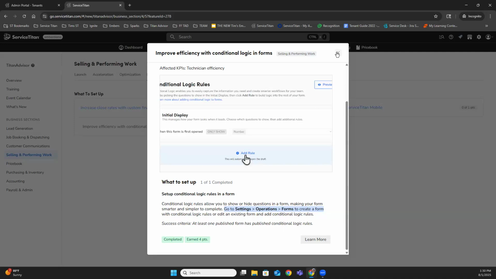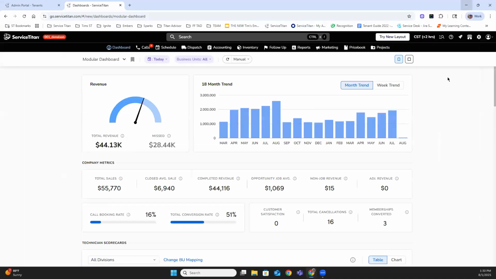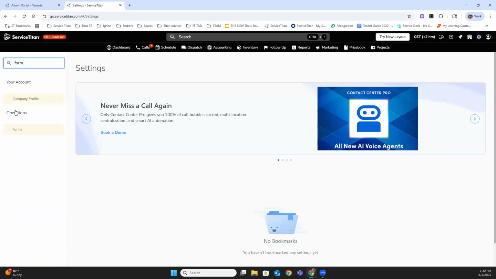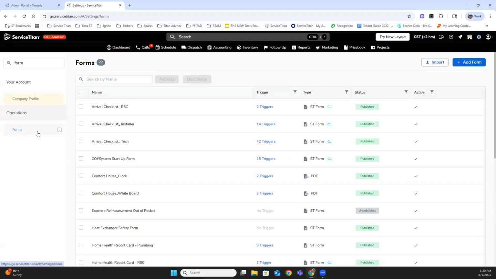So let's do that. Let's get out of here. And we will go to our settings icon up in the upper right. And we are going to basically just type forms here. There we go. In operations, we'll open that up.